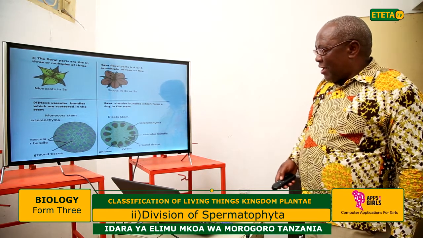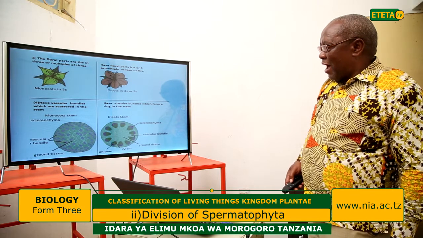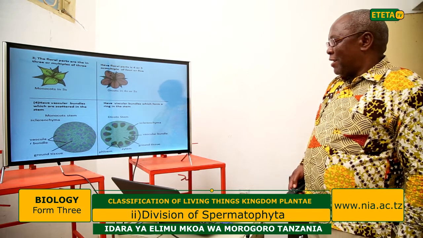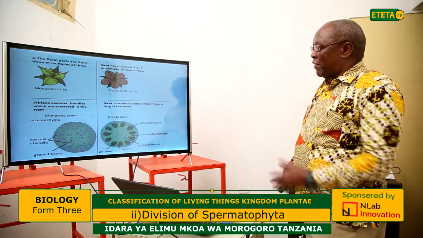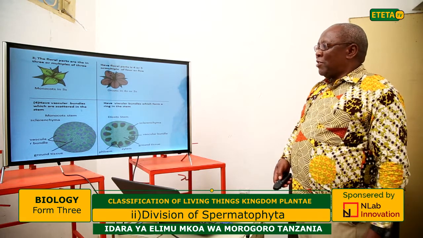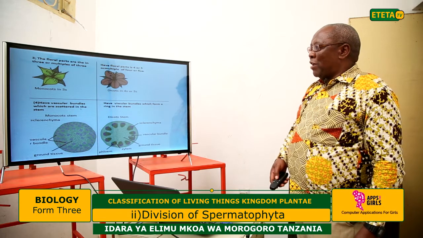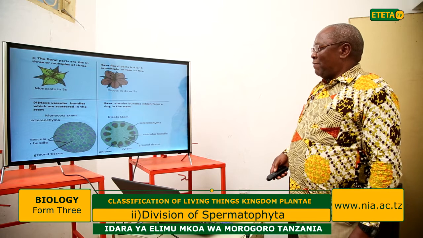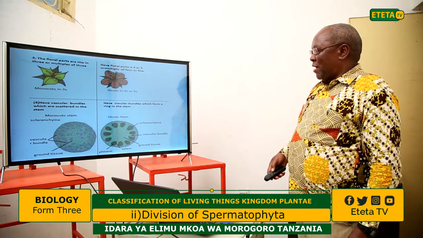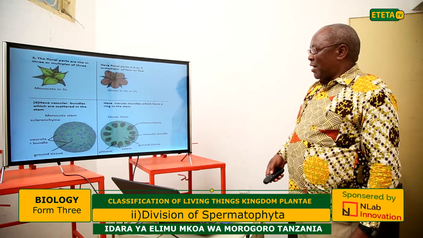So you can see the difference and differentiate between the monocotyledon vascular bundles in the stem and the dicotyledon vascular bundles in the stem.